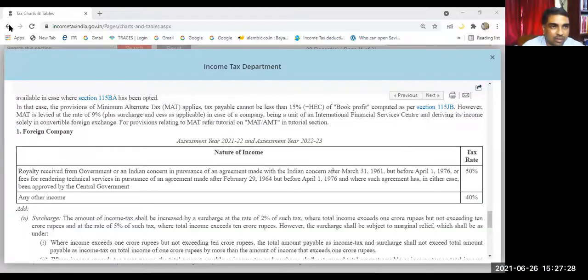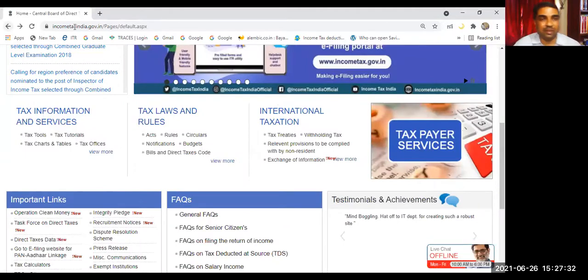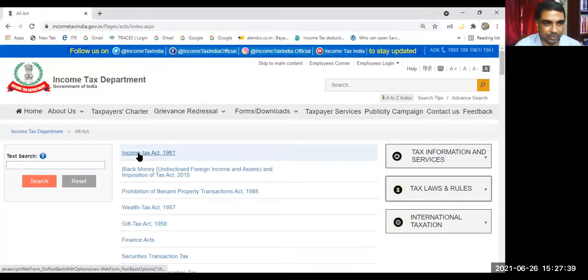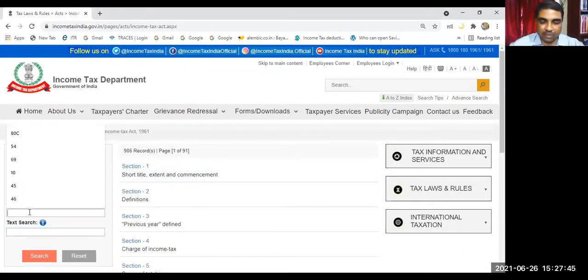Sir, do we need to remember all these numbers? No. Let me show you the Income Tax Act right now. In the Income Tax Act, first of all, I will show you 115BA.